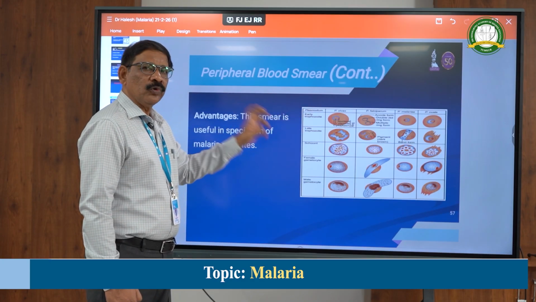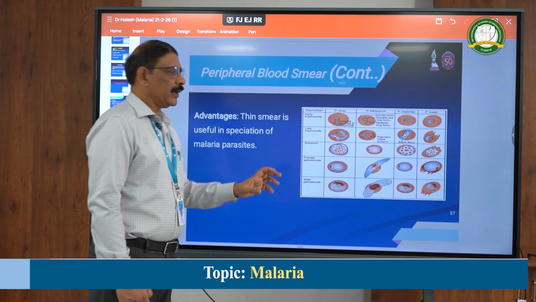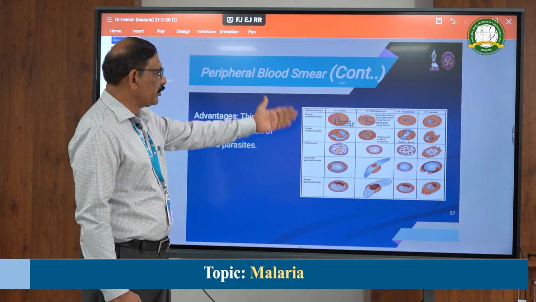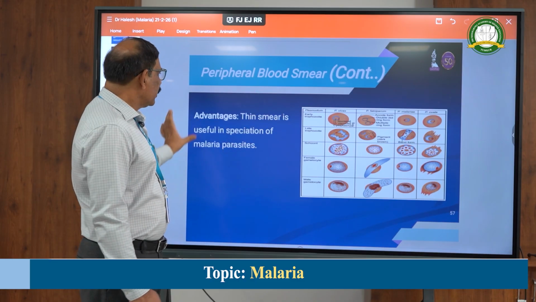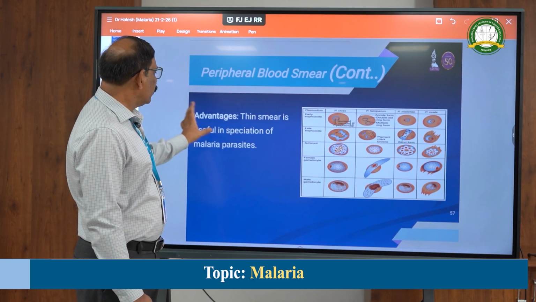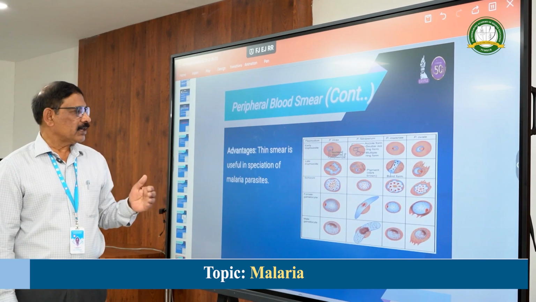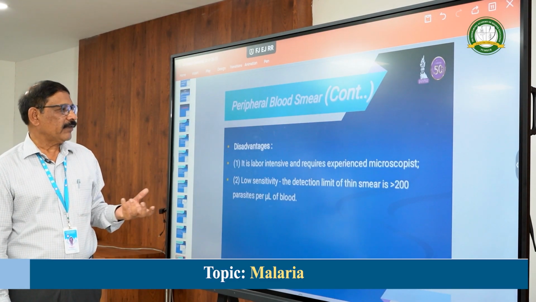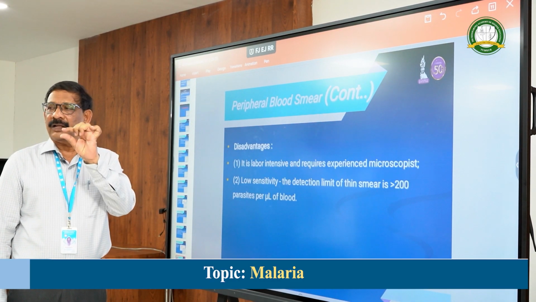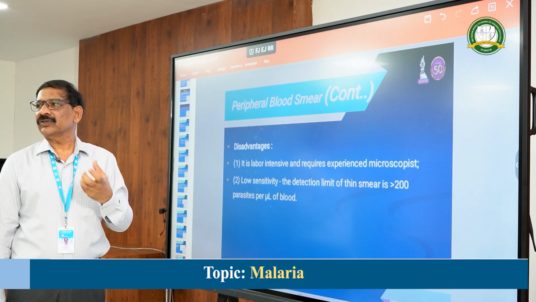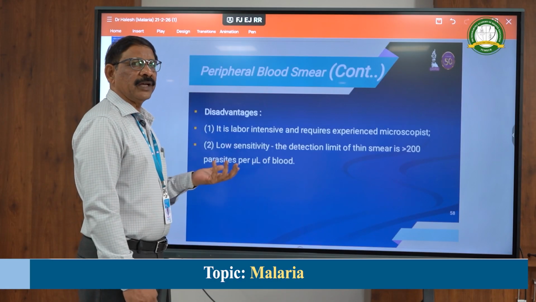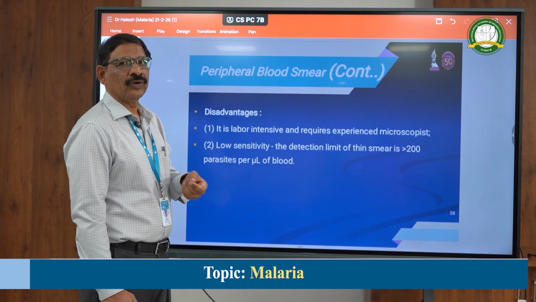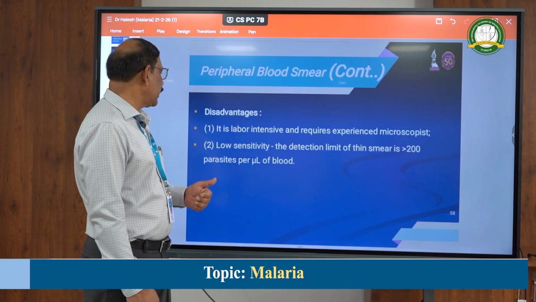In those smears, the cytoplasm will be blue in color, whereas the nucleus will be red in color. So, we can make out here. I have already given the explanation of all the gametocyte shapes and also the band form and schizonts, how they look and all. So, what is the advantage of the thin smear here? Because you can speciate, we can know which species it is. Whereas for the thick smear, the advantage is that there are about 40 different layers of blood, so it is more sensitive, whereas thin smears are specific; you can speciate.